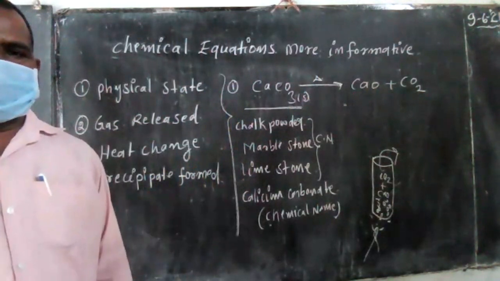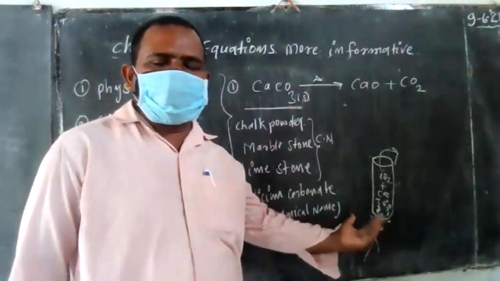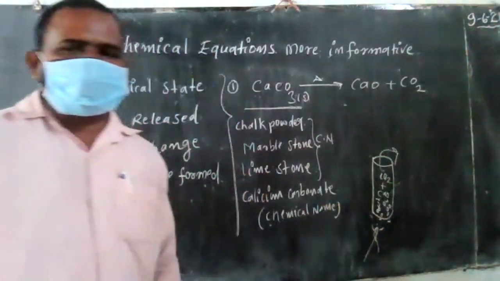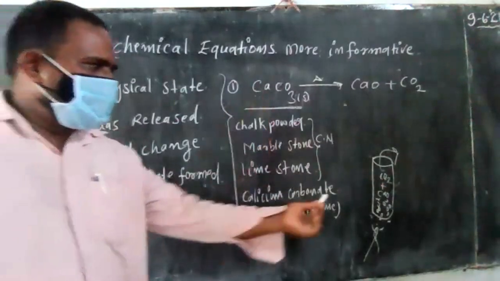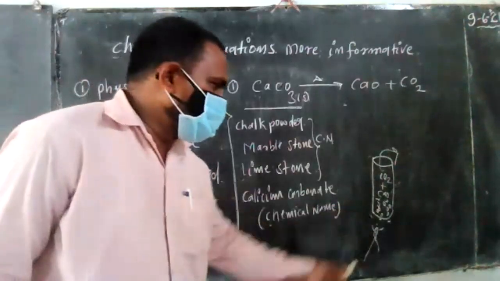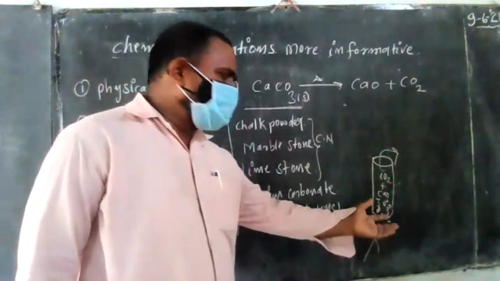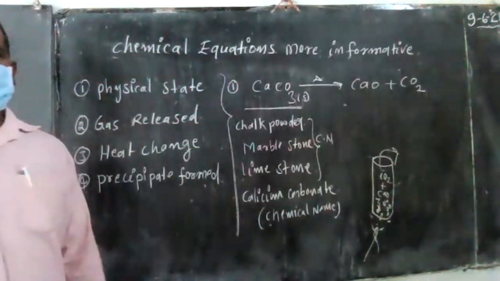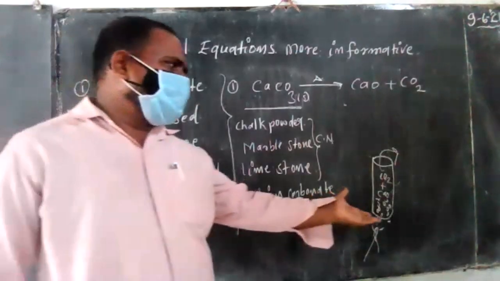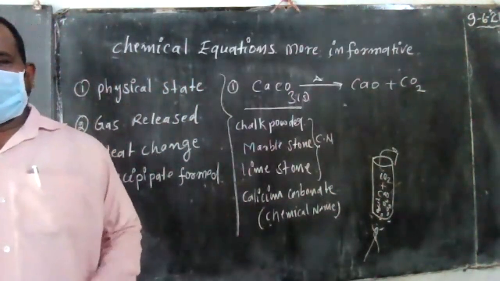Endothermic. Yes. In the first activity, you just touch the beaker, and the heat comes to the outside. But in this activity, you only give heat. This is calcium carbonate powder. You take one beaker, and by giving the heat, which is a form of energy, the suitable temperature is absorbed and utilized. Suppose 1000 degrees Celsius heat is absorbed. Then the calcium carbonate slowly divides to form new substances.